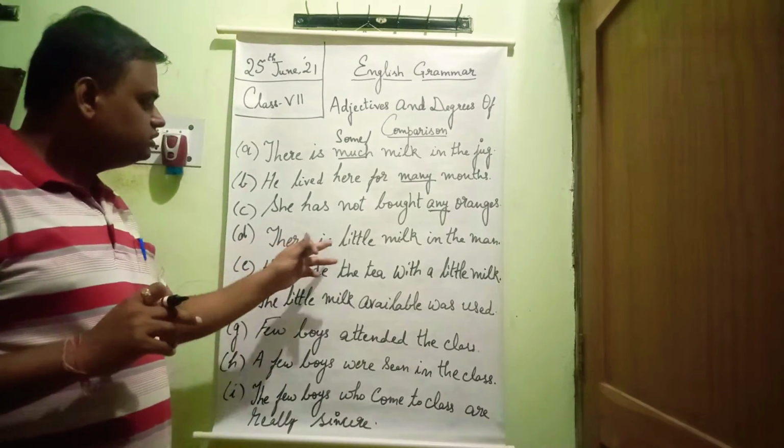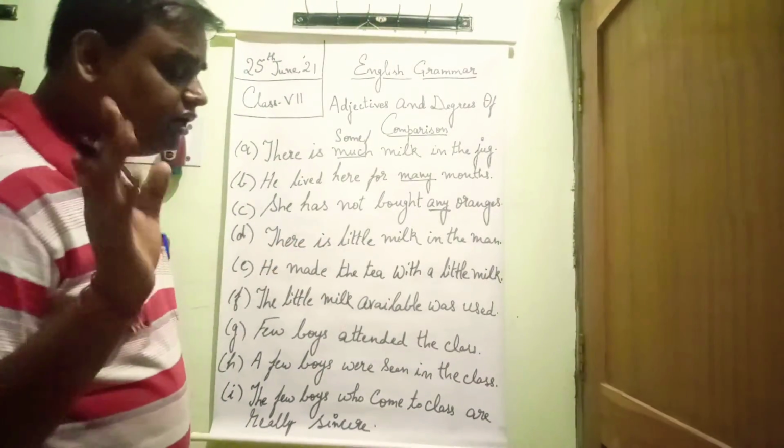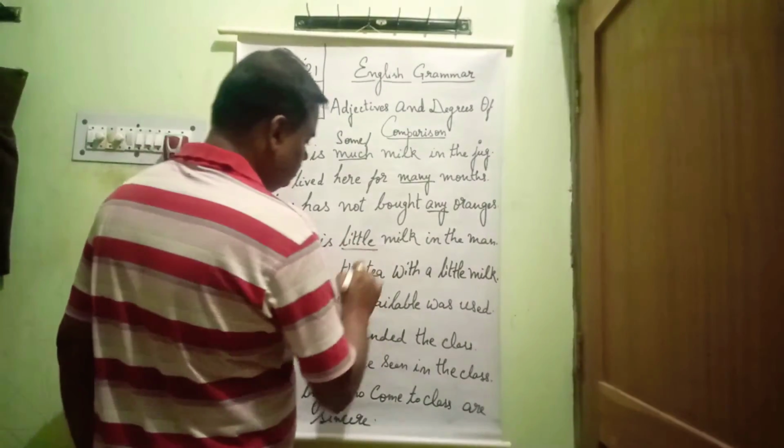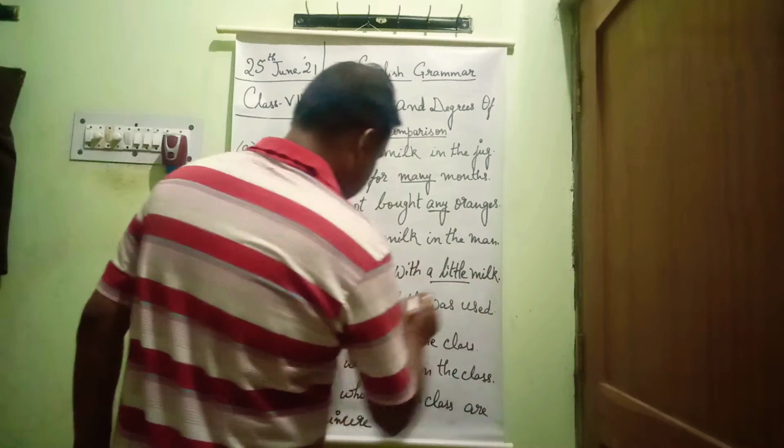Then fourth, now you see little, a little and the little. Three adjectives are there. You see here little, a little and the little.